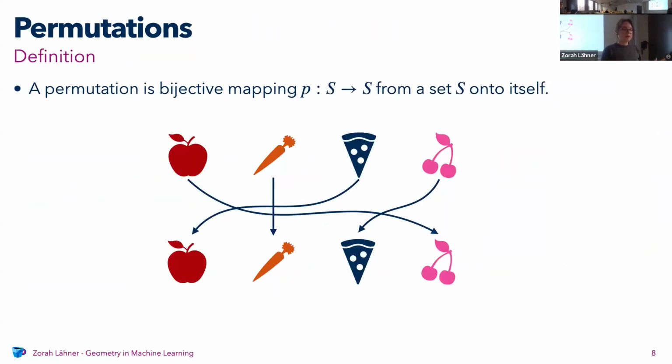So permutations are just bijective mappings from a set to itself. You take a set and then you assign a new element of the set to each element, and it's exactly one for each object.